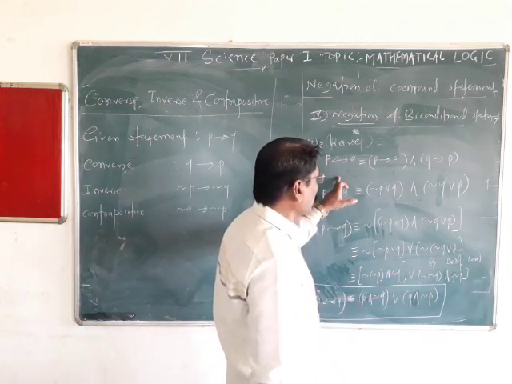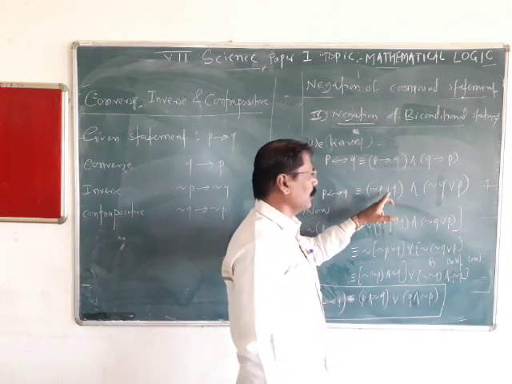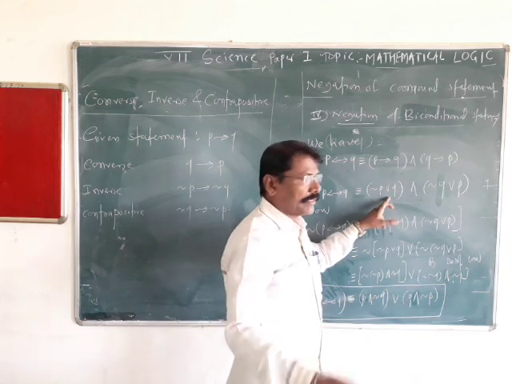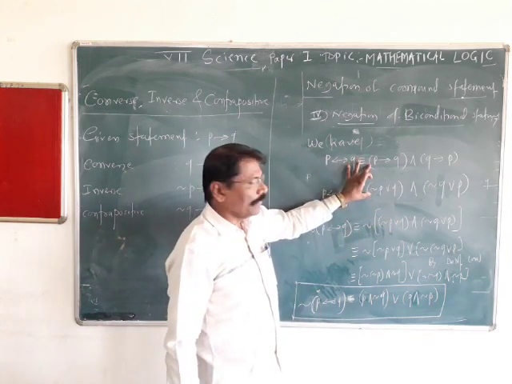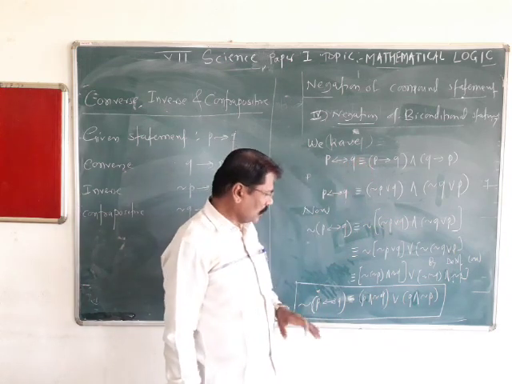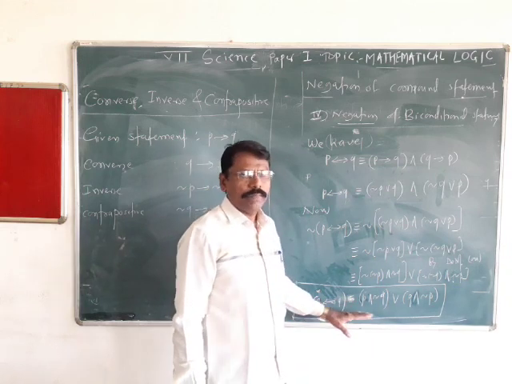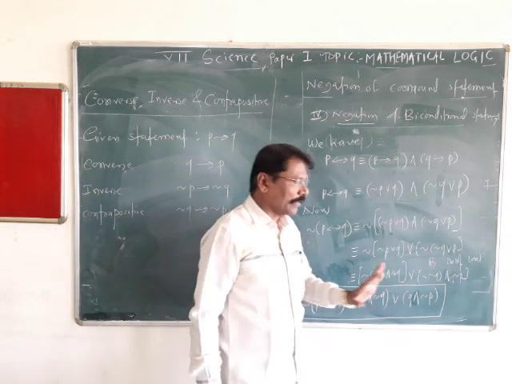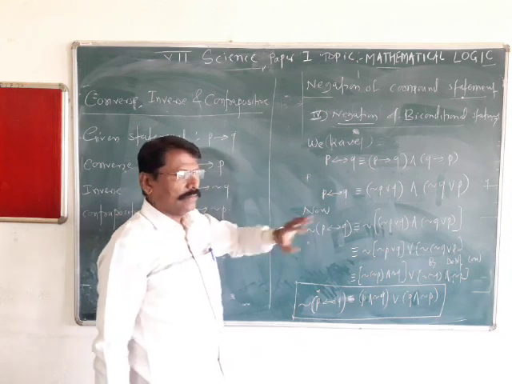So that's why you must remember P implies Q is negation P or Q. In the previous part, we verified this by using a truth table. Similarly, we can verify this also by using statement patterns. Okay, so these are the negations.